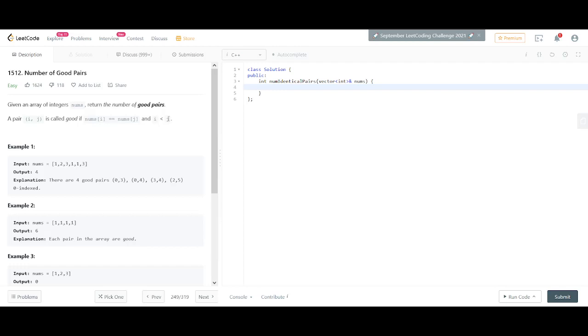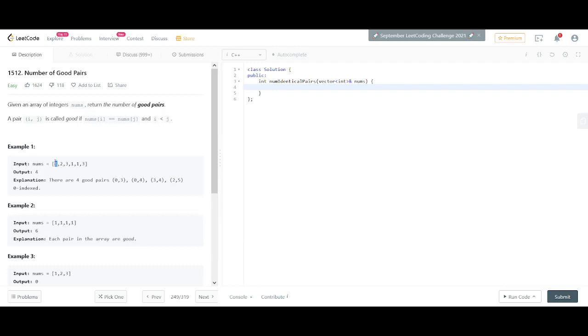If you think of a brute force solution, the major brute force solution would be to traverse all of the possible pairs. Suppose we fix our i at 1, we iterate through all the other remaining elements, and we see if that index has the same element as the ith element, and we generate all these combinations. That's a two-loop solution which will give us an order of n square solution. But since the O(n square) solution is not good, we need to try to solve it in O(n).